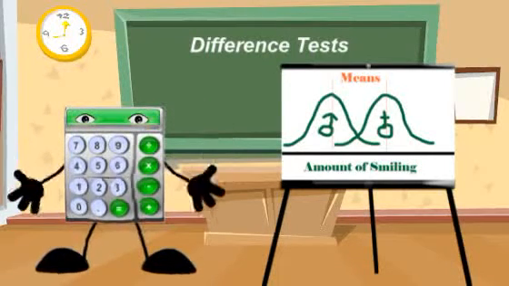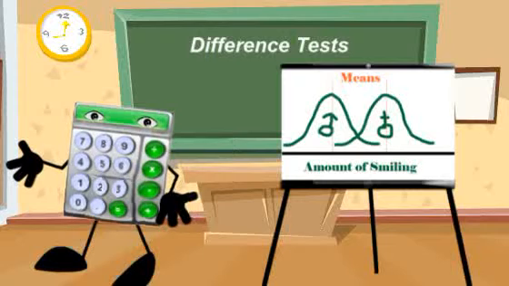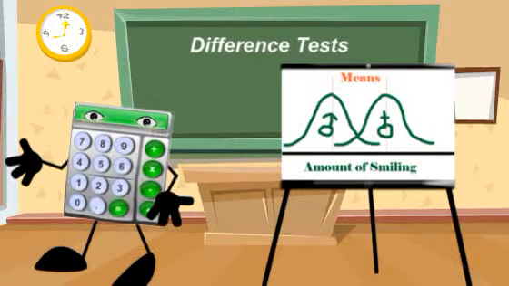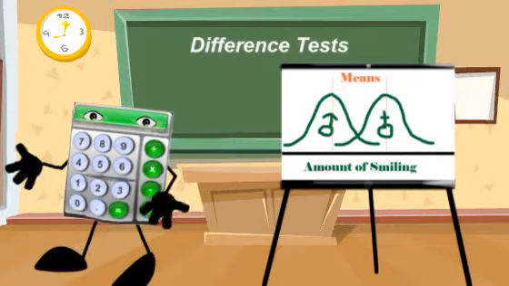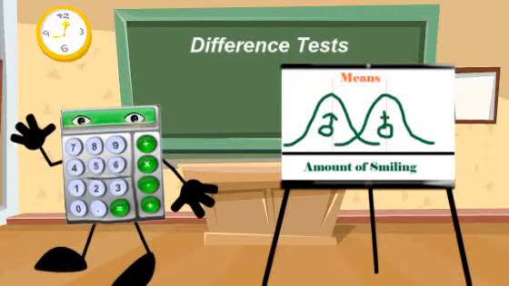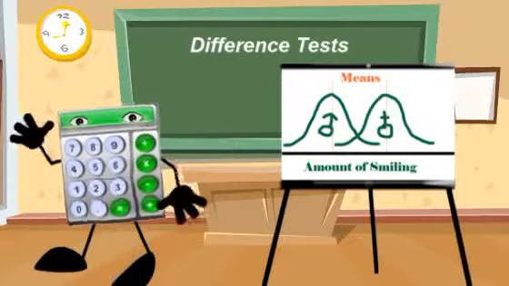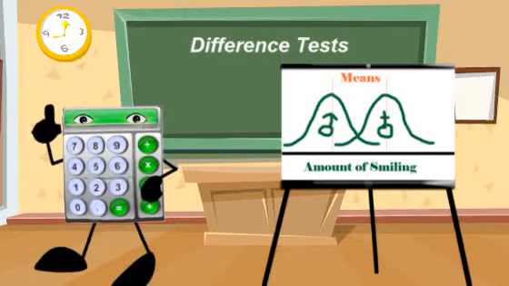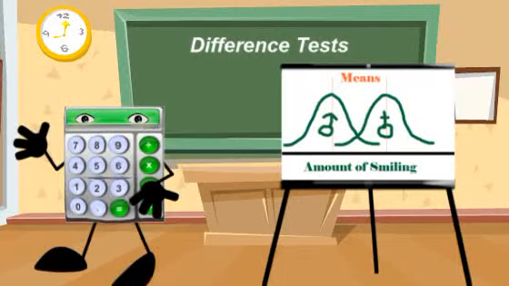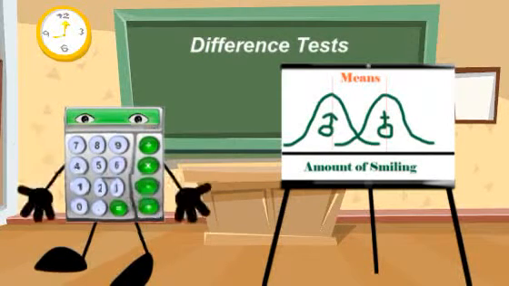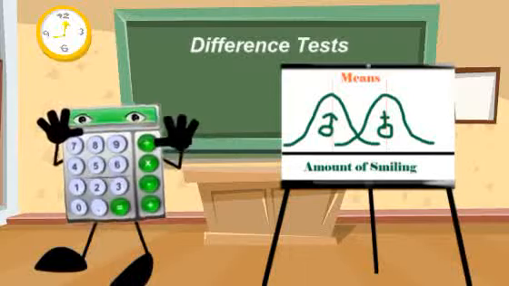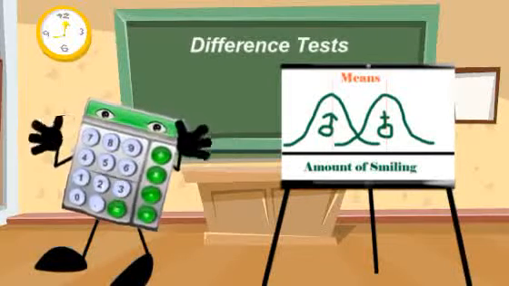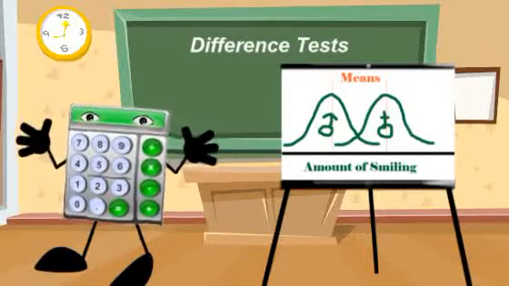Instead, we are interested in differences of degree, or when two groups have differing degrees on a variable that they both display. For example, perhaps we wanted to determine if females and males differed in their levels of smiling. We could watch a group of females and males and count the number of times each group smiles during an interaction. After counting the number of times each group smiles, the researcher could then perform statistical tests that would allow the researcher to determine whether one group smiles more than the other group.